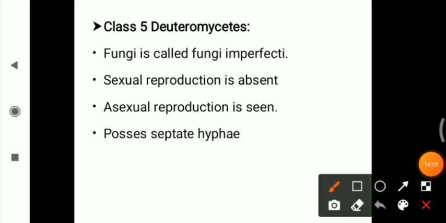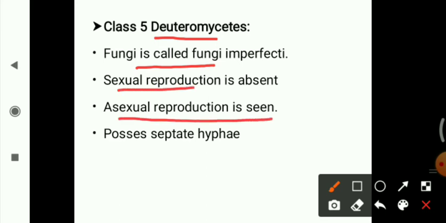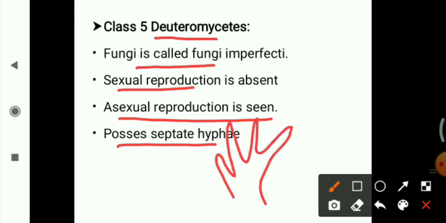And the fifth class, that is the last, is the Deuteromycetes. The Deuteromycetes are called the Fungi Imperfecti. Why do we call this class of fungi imperfecti? Because here sexual reproduction is absent, only asexual reproduction is seen. They possess, as usual, the septate branched hyphae, which means like this, and septa is present.